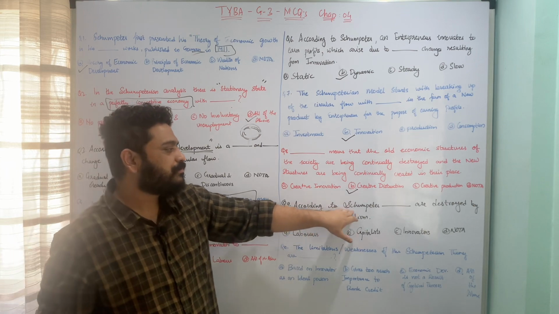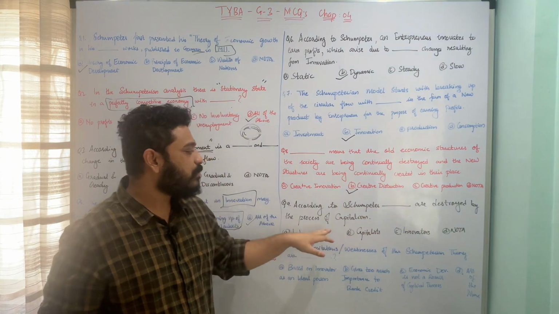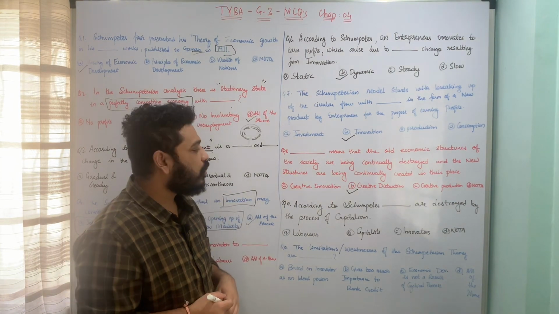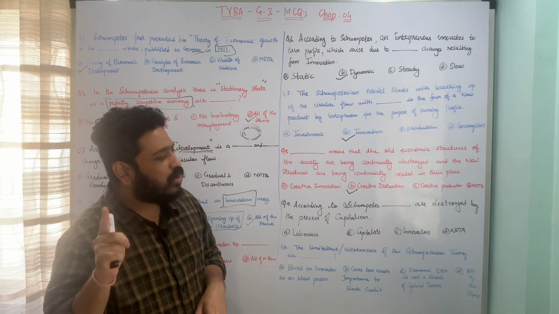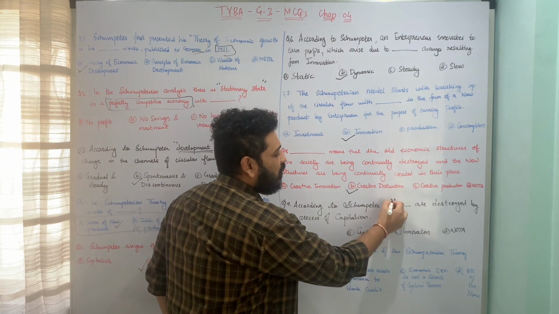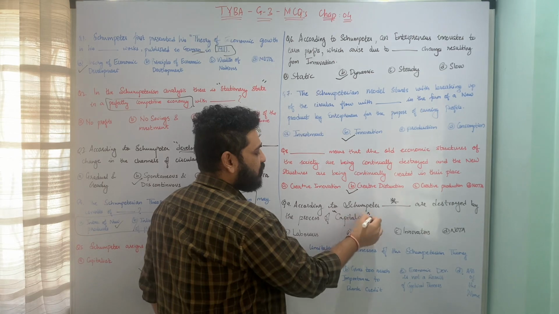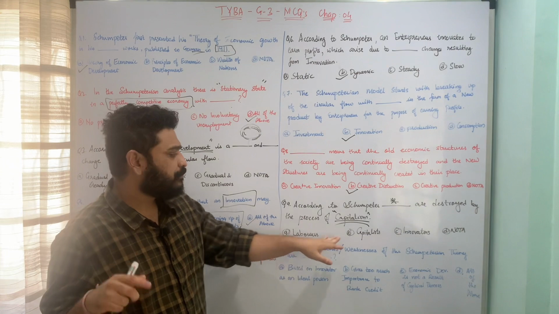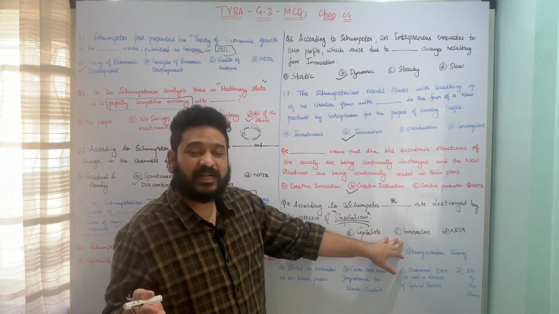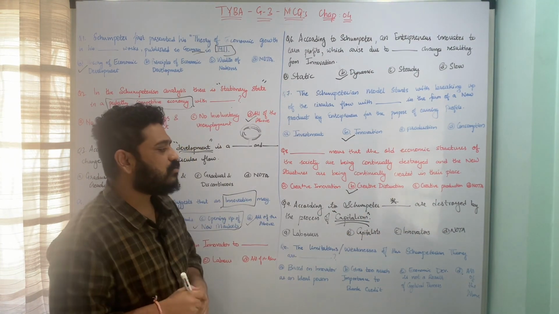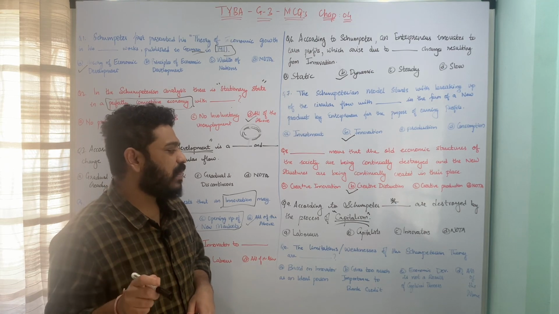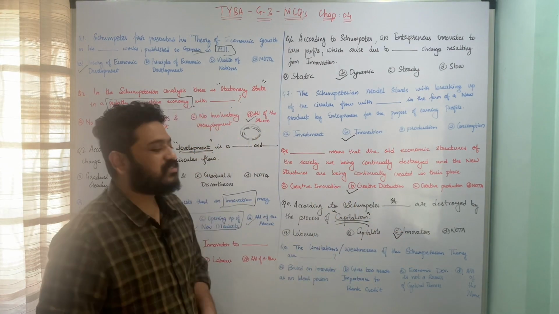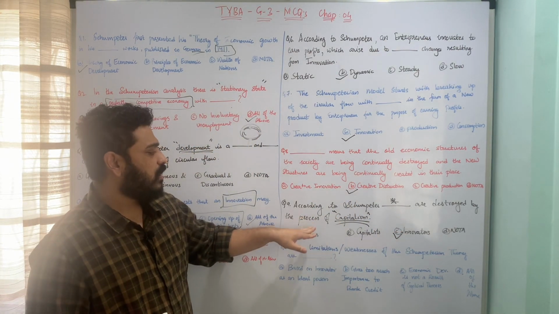According to Schumpeter, dash are destroyed by the process of capitalism. Now these are Schumpeter's views on capitalism. So according to him, what is destroyed because of the process of capitalism? Whether it is A, laborers, B, capitalists, C, innovators, or D, none of the above. So here, according to Schumpeter, the process of capitalism destroys innovators. So option C is the correct answer to this question. I hope the question is clear.